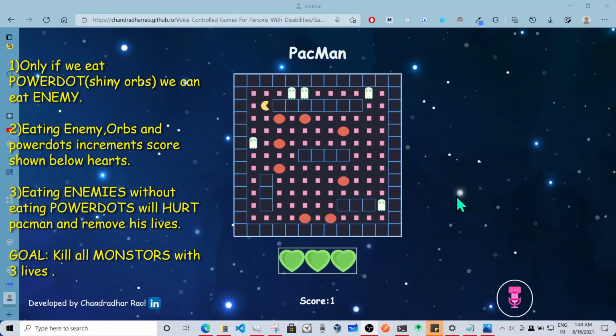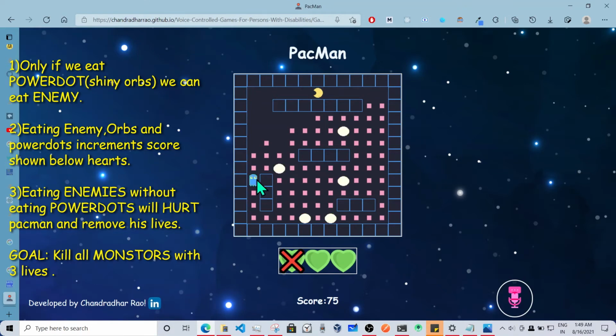Now I'll show you the keyboard based control. As you can see, if I eat a power dot, the shiny things are called power dots, the glowing ones, then I can only eat an enemy if I have eaten a power dot. If I have not eaten a power dot and I try to eat an enemy, I lose a life. And as you can see, when I eat a power dot, its state changes to the scared state, and its color changes to blue. And when it's not so scared, it changes into red and blue, it fluctuates with that. When it's normal, it's in white color.